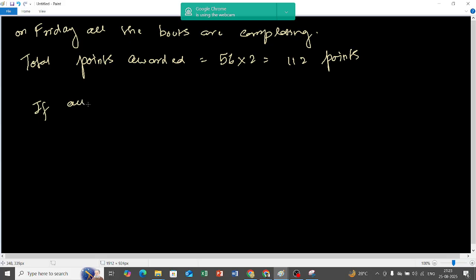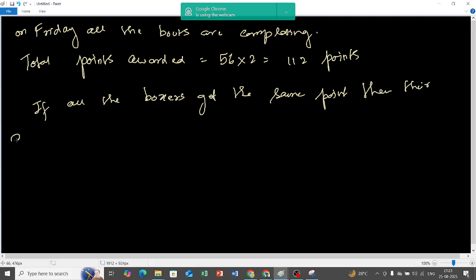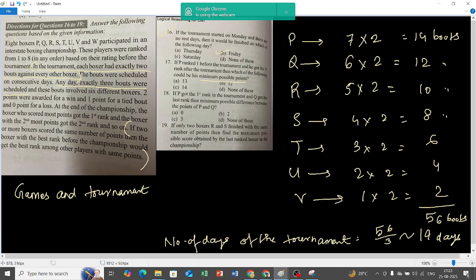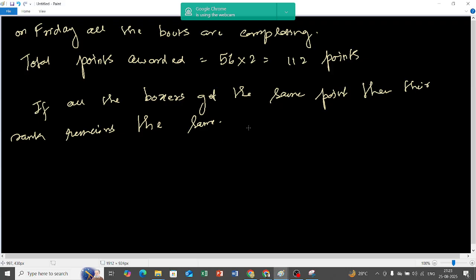If all the boxers get the same point, then their rank remains the same. What is given? It is given that P got first rank before, and after the championship also he got first rank. What is the minimum possible points that each one can get?